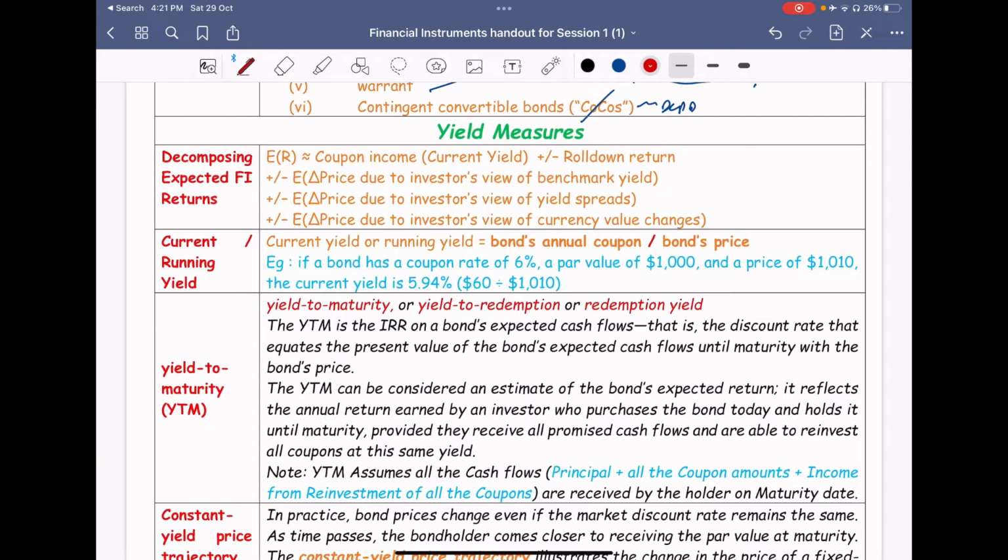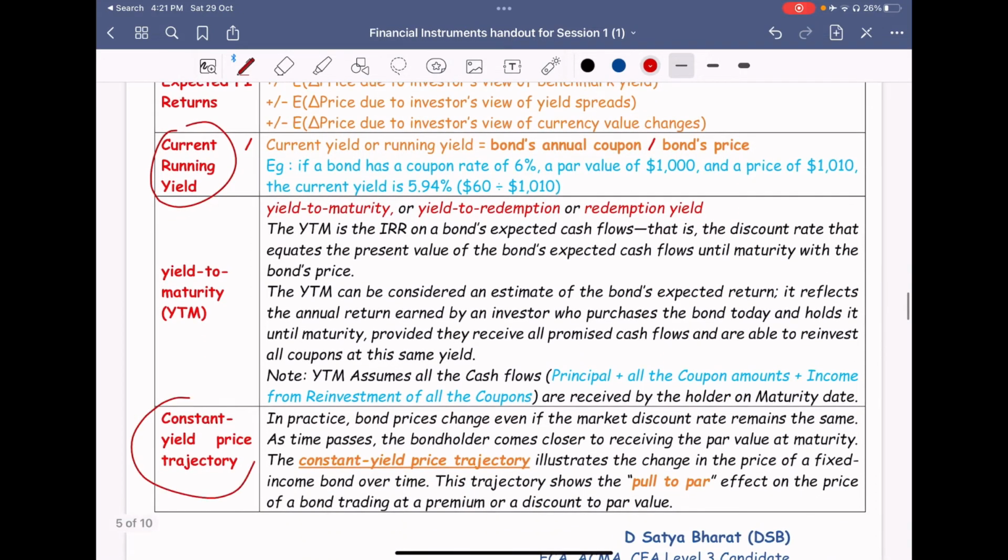Now let us see the coupon income, the current yield. We'll be seeing the formula for it. Here it is. And the roll down return, also this constant yield price trajectory. I'll be showing you this in Excel.